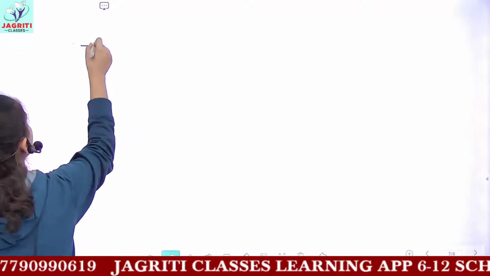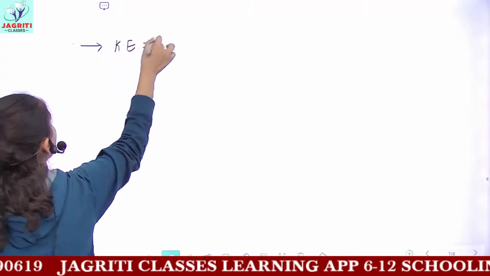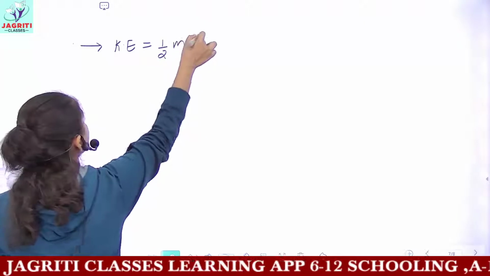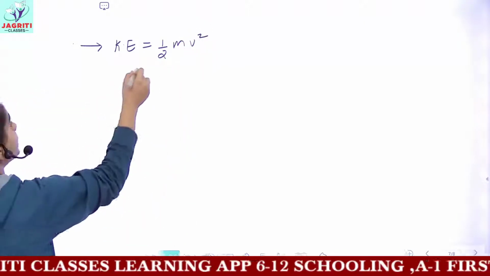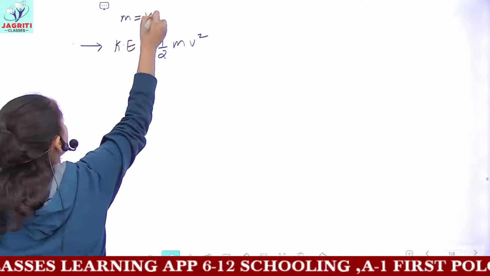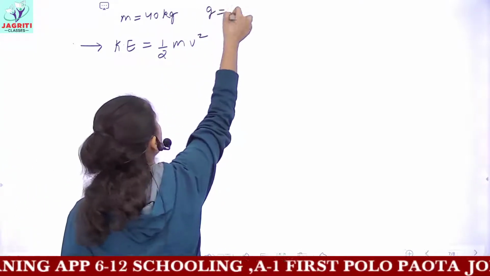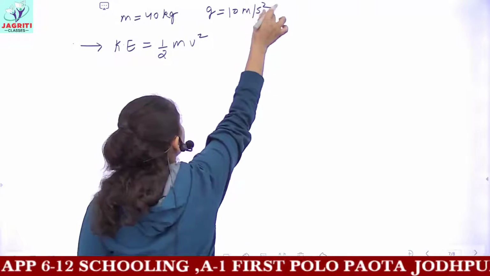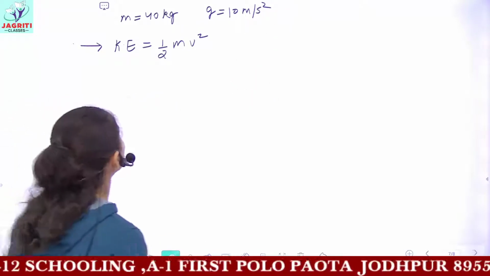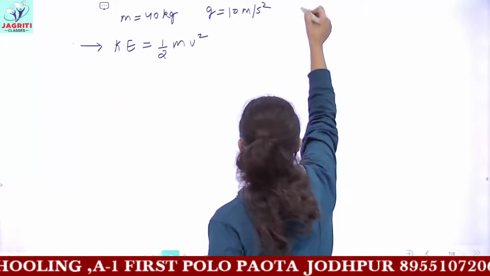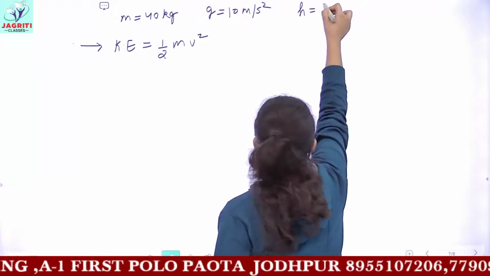Whichever question we are doing, we were required to find the kinetic energy, which is half m v square. And now you are given that m is 40 kg here. You know the value of g is 9.8, or you can approximately take it to be 10 meter per second square. Then next you were given a total height of 5 meters.